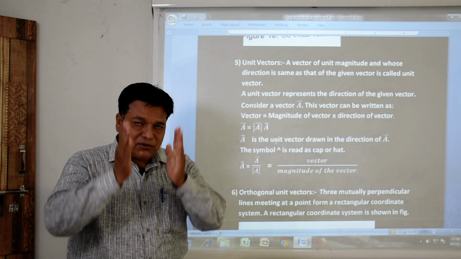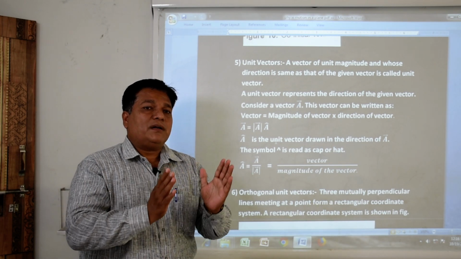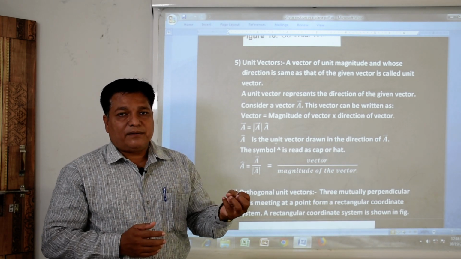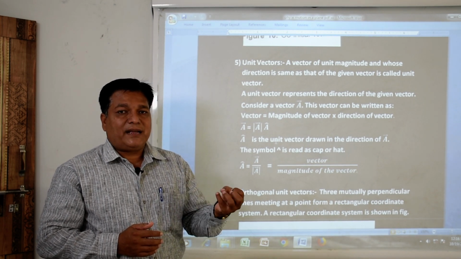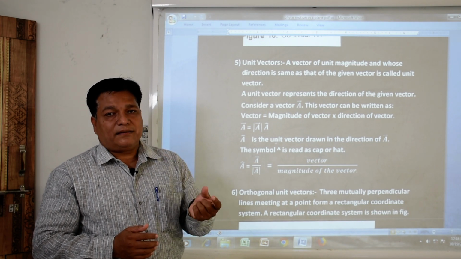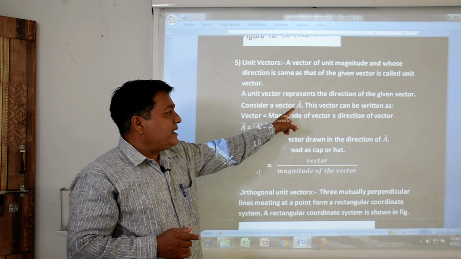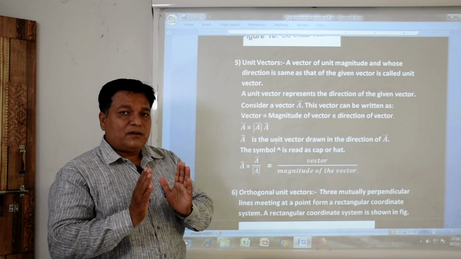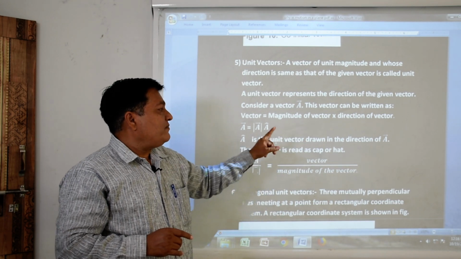If we put a vector in a mod, we get its absolute value, meaning its magnitude only. Modulus of vector A gives us the magnitude only, so this becomes a scalar. So we write the given vector A in mod form, which shows the magnitude, into the direction of vector A.